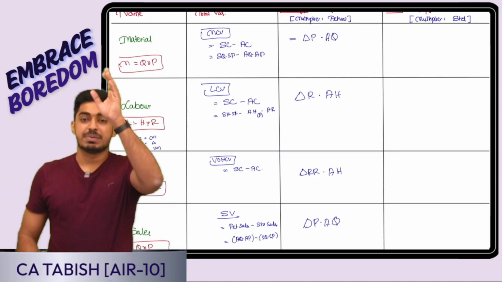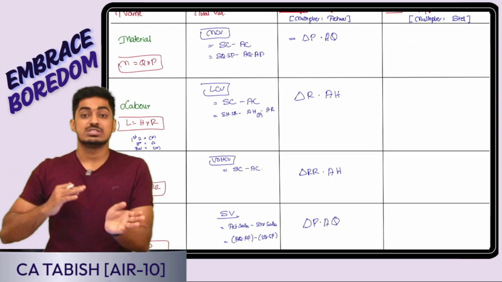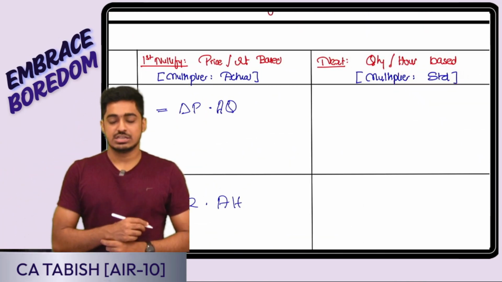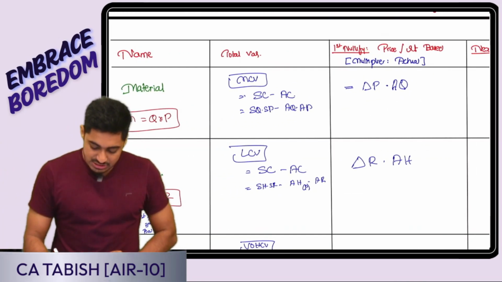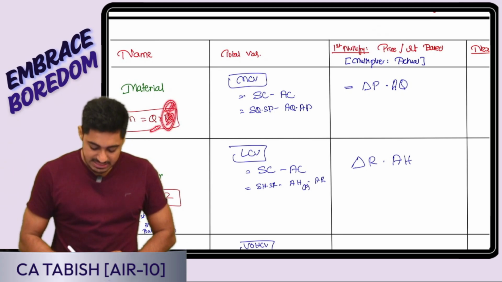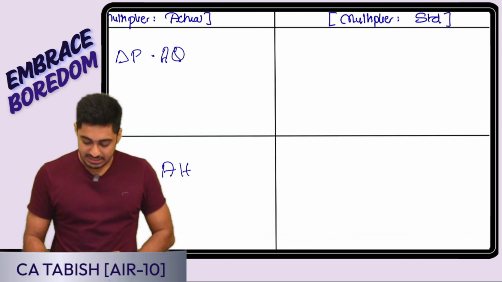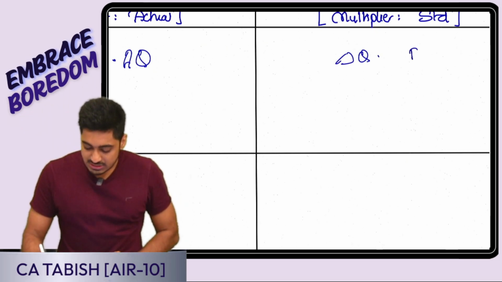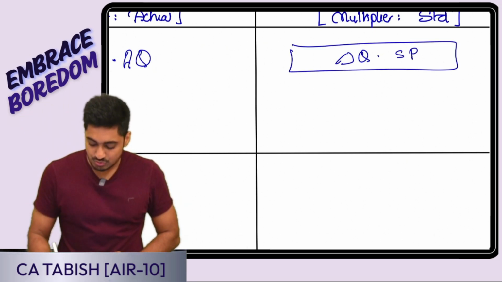Now that my price is nullified, from here onwards, whenever I will be using a multiplier, it will always be standard. Yes or no, everyone? So look at this. In case of material, I have nullified the impact of price. Now I am having the impact of quantity. So it is a difference in quantity. Convert into value into price. Which price? Standard price. This is my usage.